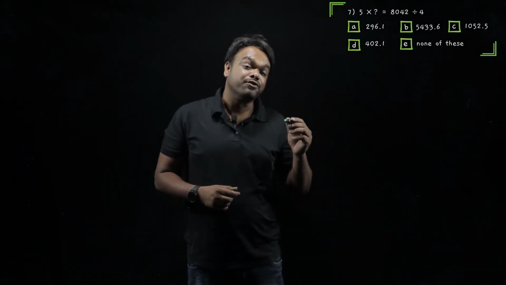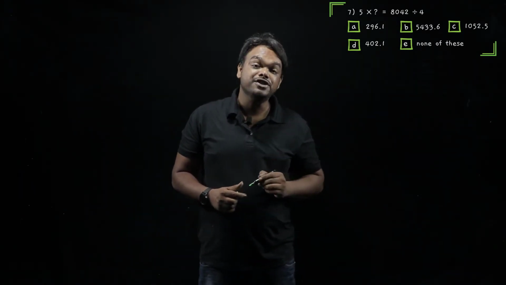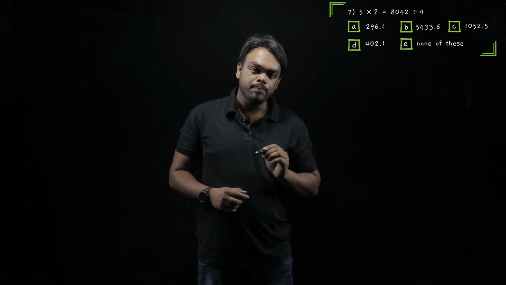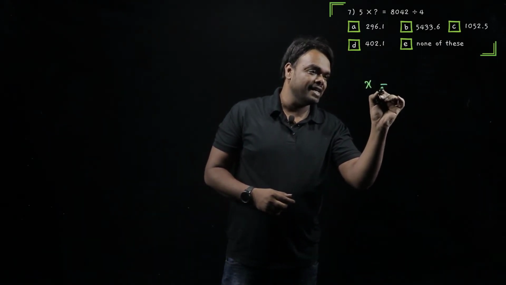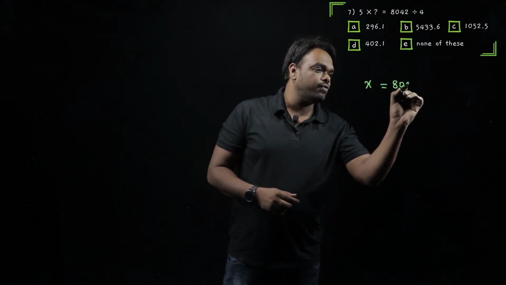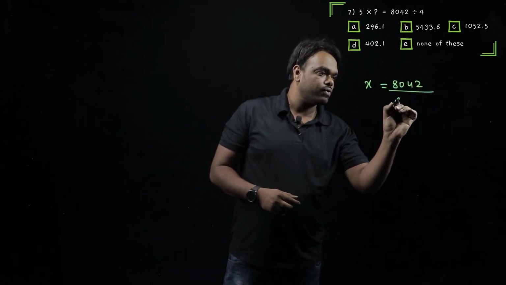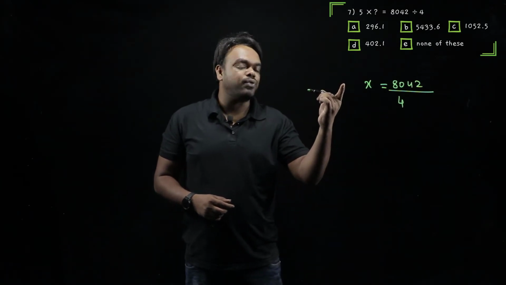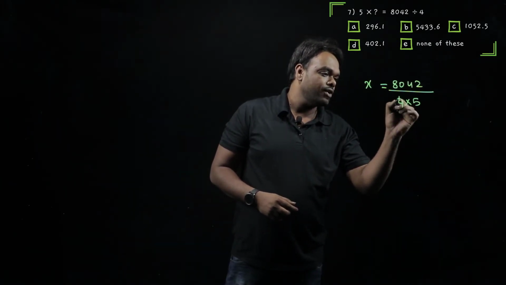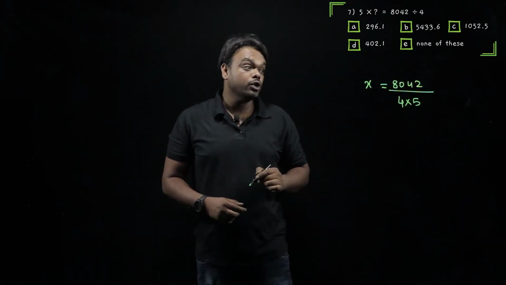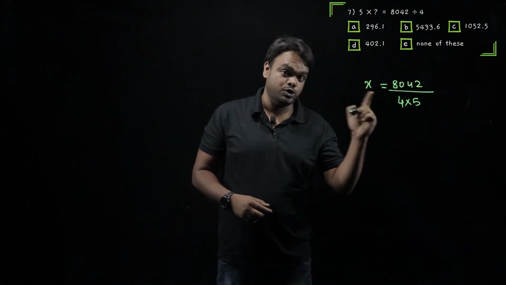Welcome back. So question number 7. What does it say? 5 into question mark is equal to 8042 divided by 4. So let me rewrite it this way. Question mark, I'll consider it as x, that is equal to 8042 divided by 4. Well, we had 5 into here, so we will take it to the other side. That becomes 4 into 5 here, right?